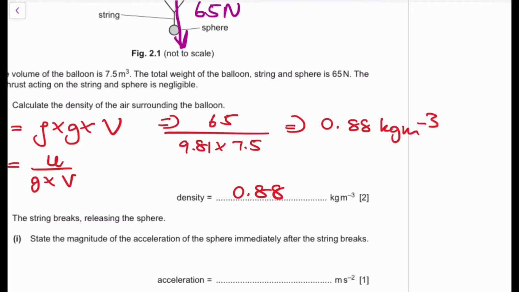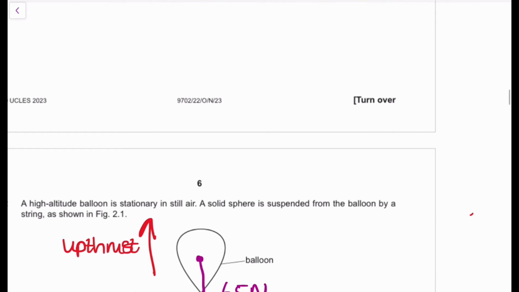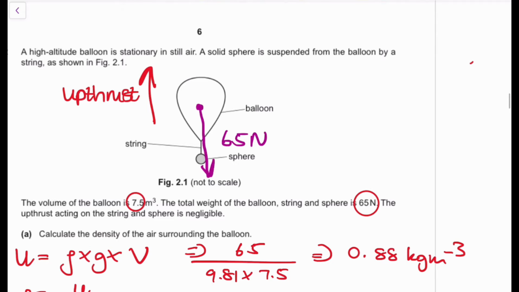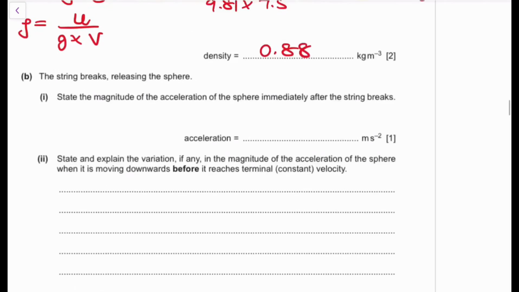0.88. Why did I put two decimal places? Because they're just two significant figures. The smallest significant figures in my answer are 2 from 7.5 and 2 as well from 65. So your answer should have two significant figures or one more. That's the rule of physics. You have the same significant figures or you add one more significant figure. Very important, guys, for you to conceptualize this.